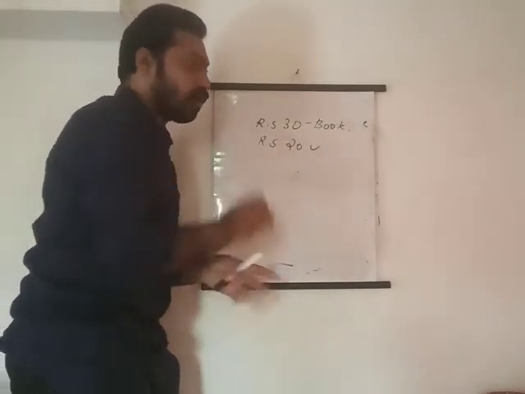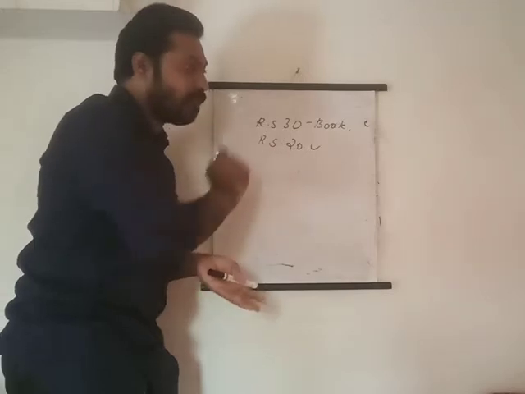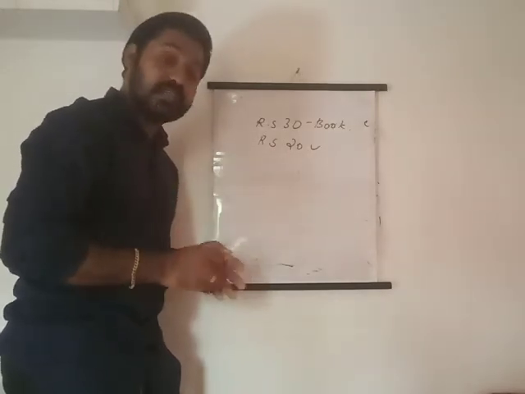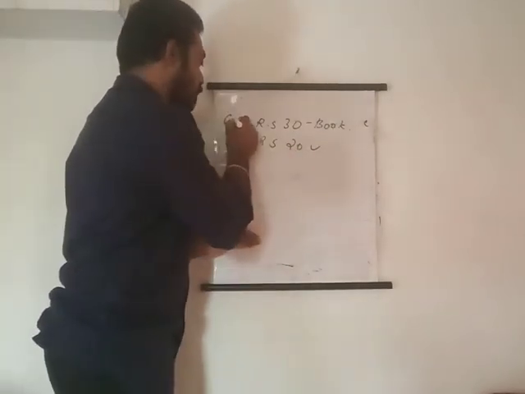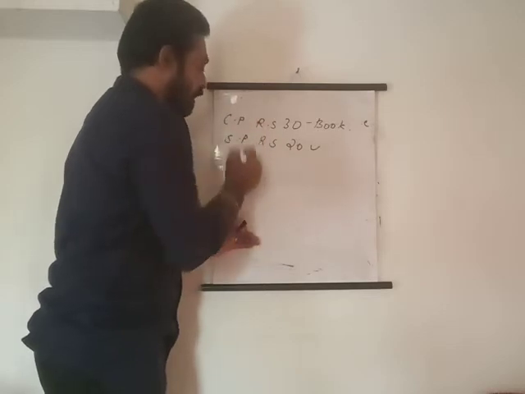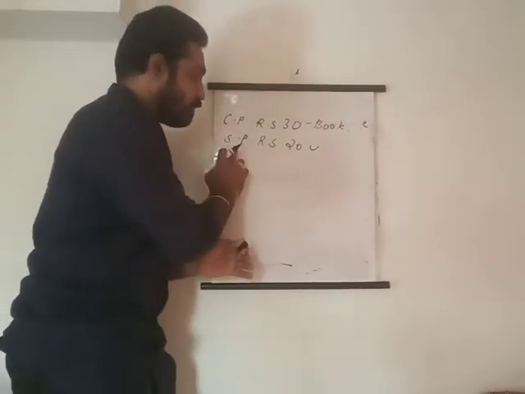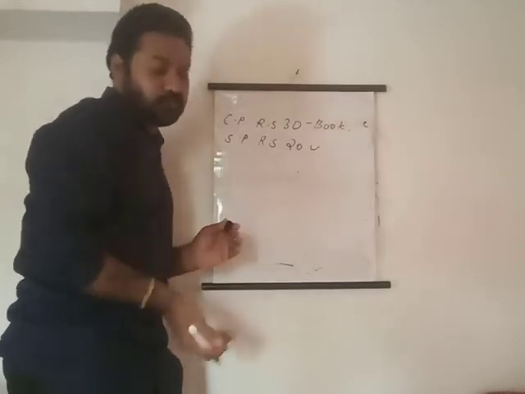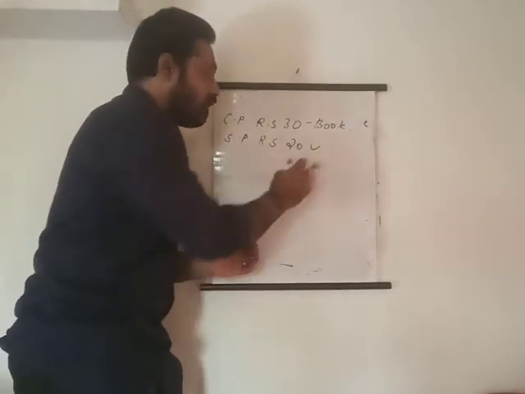But I lost 10 rupees. So here what happened? I lost rupees 10, isn't it? So this is the cost price and this is the sold price. Okay, this is the sold price, that is the selling price, and this is the cost price of the book, and this is the selling price of the book.